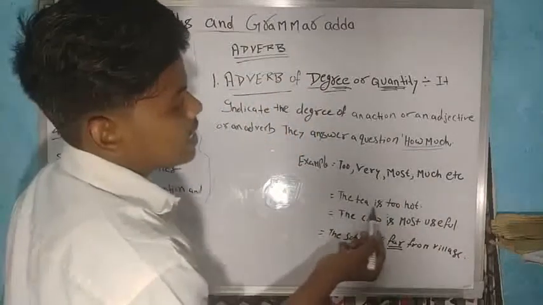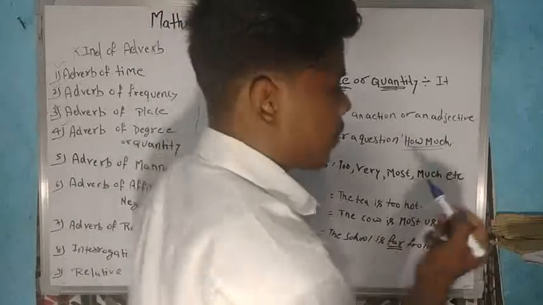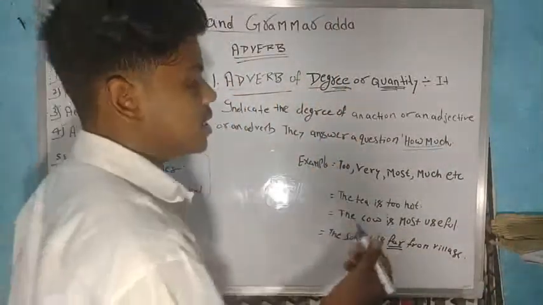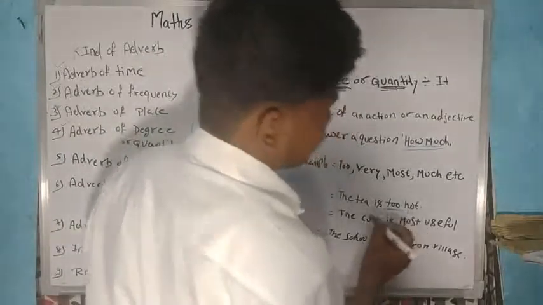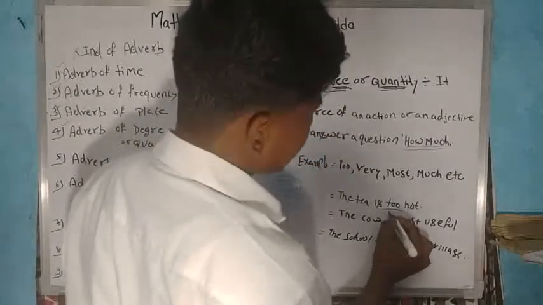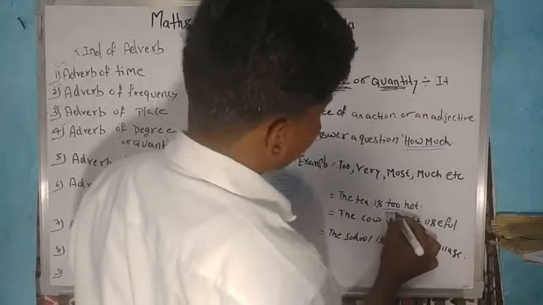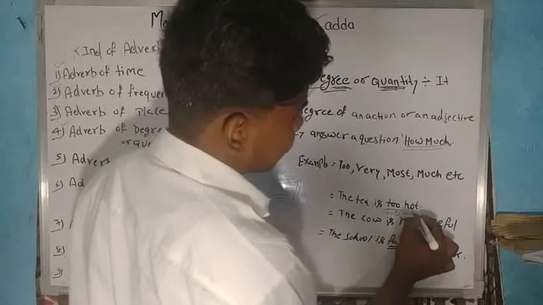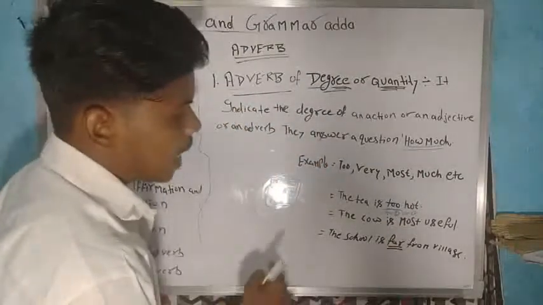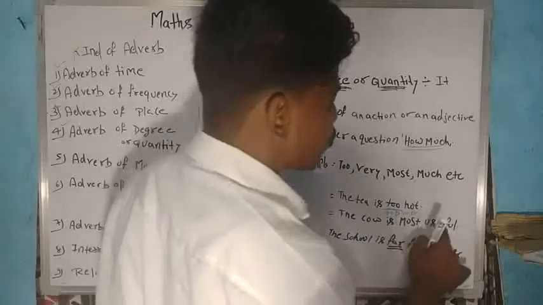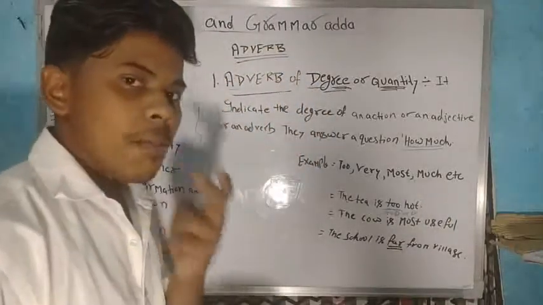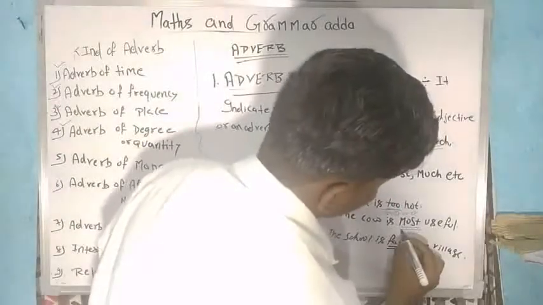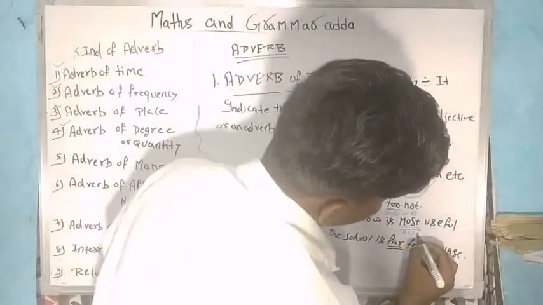The tea is too hot. Here we are talking about temperature, and its temperature is high. High means what? Too. It is an adverb of degree or quantity. Second, the cow is most useful. The cow is useful, but how much? It is most useful. Most is an adverb of degree or quantity.